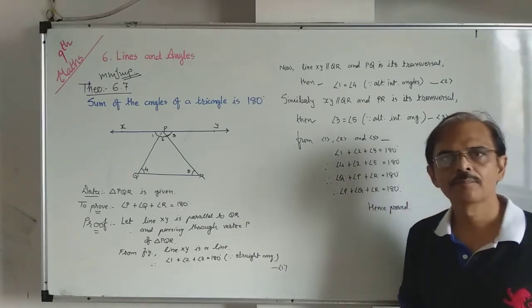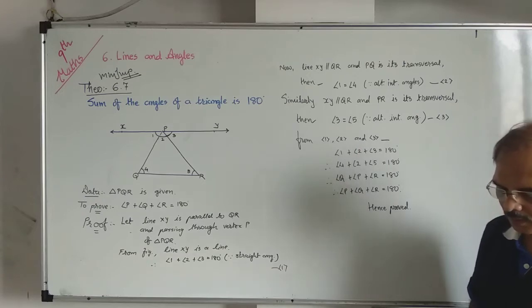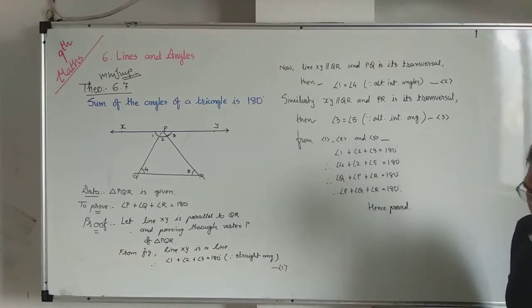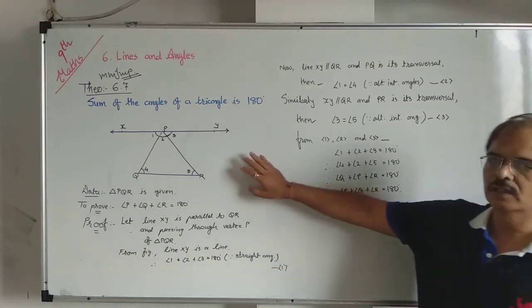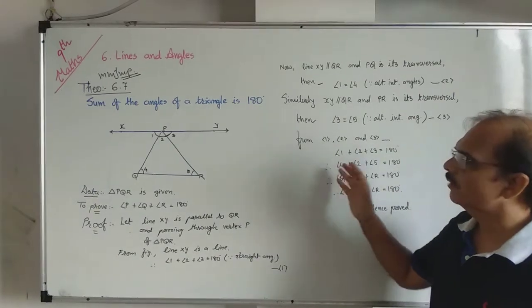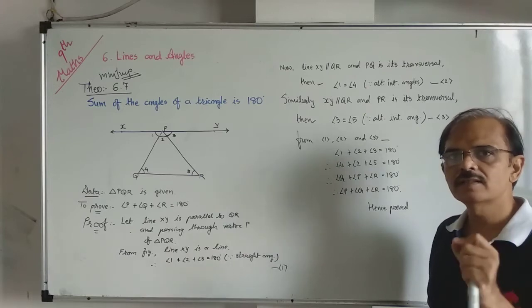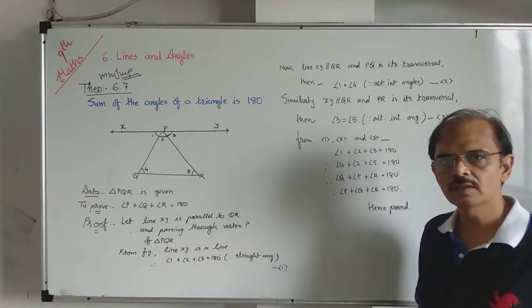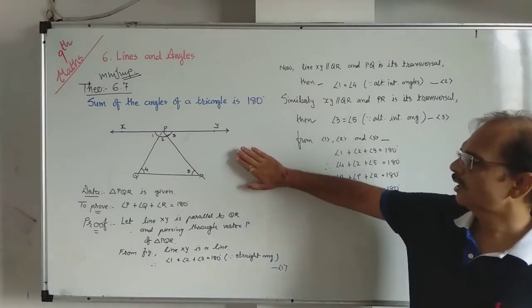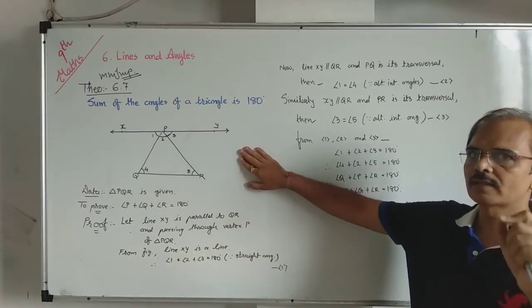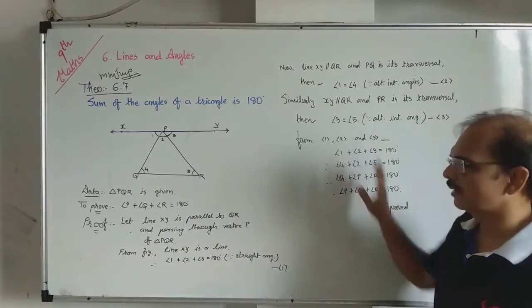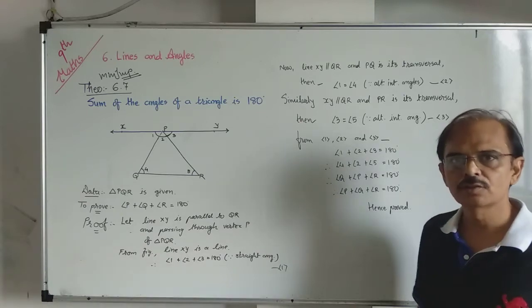Is it okay? Now another theorem, 6.8. In theorem 6.7, this is the method given in your textbook. Another method using the exterior angle is also given, but before studying this you don't know about exterior angles, so we use this method. With the help of the exterior angle you can also prove the same theorem, and that concept is also given in your textbook.